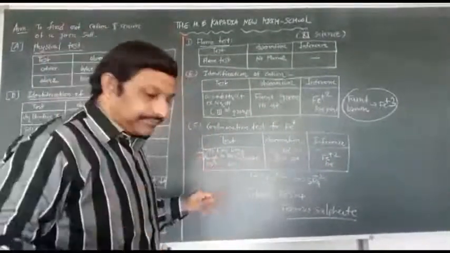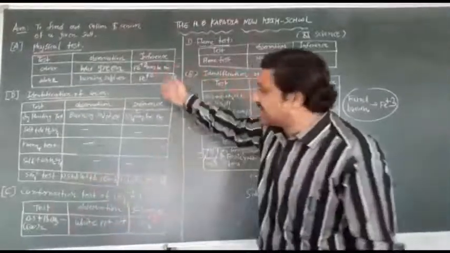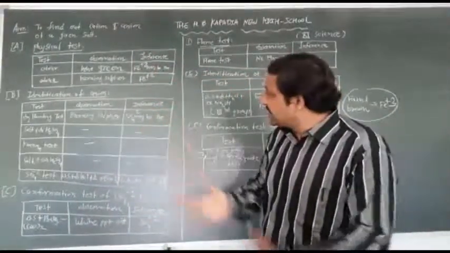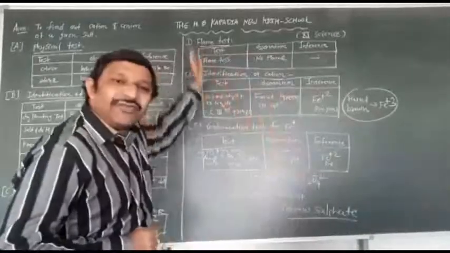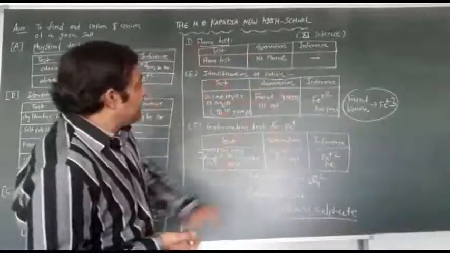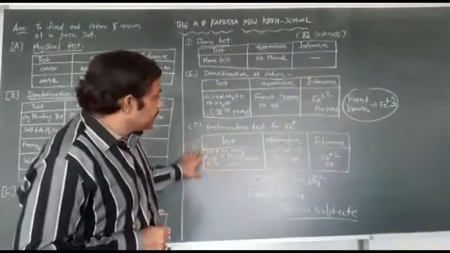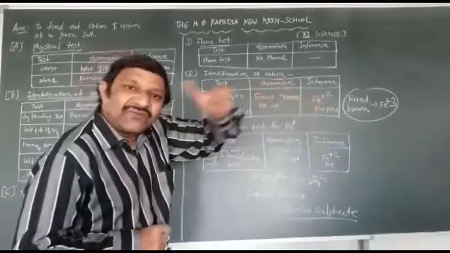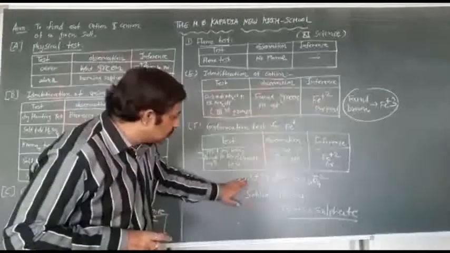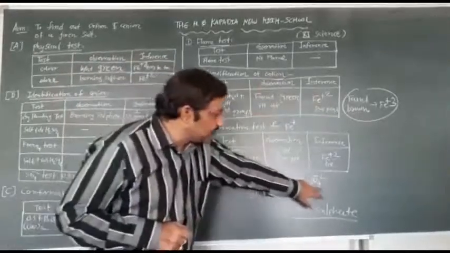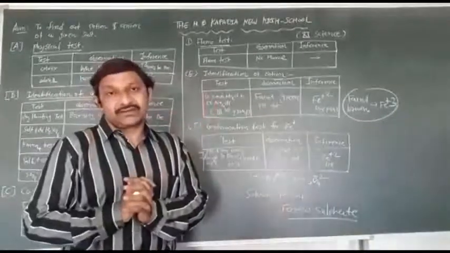Blue color. So here your negative ion is sulfate, SO4 minus 2, and the positive ion Fe plus 2 means ferrous is present. Fe plus 2 is ferrous and Fe plus 3 is ferric. So here ferrous is present, Fe plus 2. Your positive ion is Fe plus 2, negative ion is SO4 minus 2, and your solution is ferrous sulfate. Clear? Thank you.